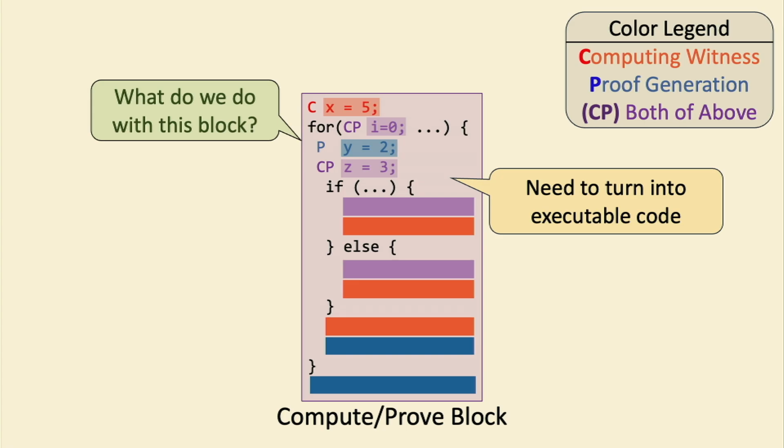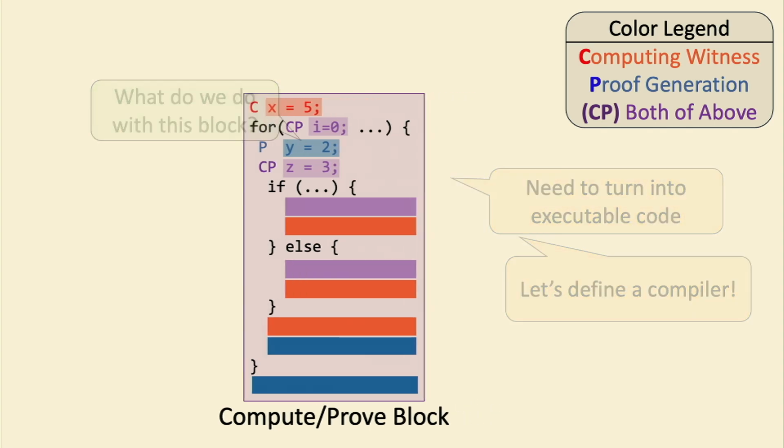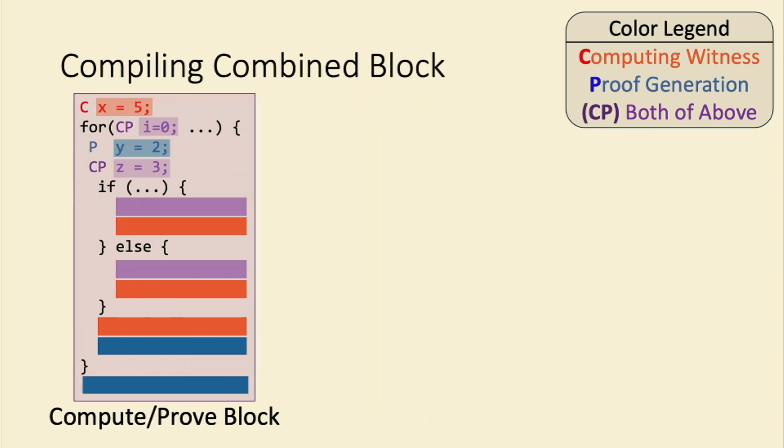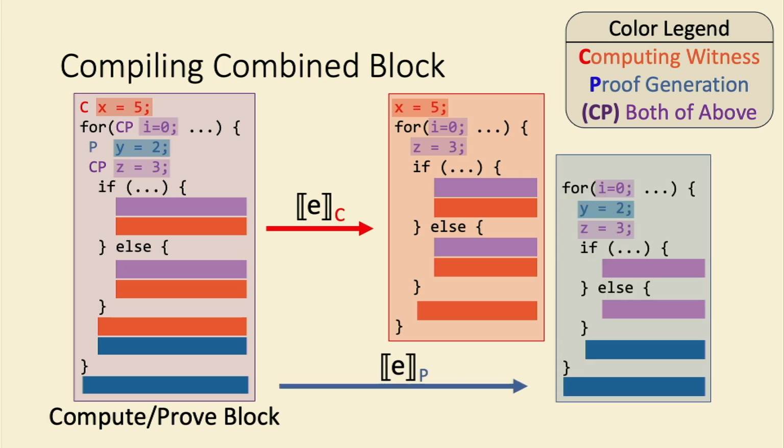Well, this is the workshop for secure compilation. Let's define a compiler. So here's how the compilation pass is going to work. The compiler is going to be defined by these projections, where these projections are basically just extracting out the relevant code portions for that particular procedure. In this case, we might have a projection for computing the witness that extracts out everything that is either red or purple. And we also have one for extracting the relevant code for proof generation, which will be the code that is in blue and purple.